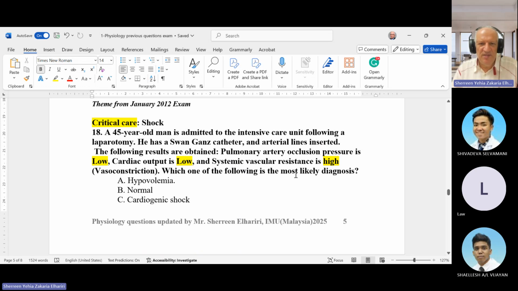Which one of the following is the most likely diagnosis? Cardiac output low, pulmonary arterial pressure low, and vasoconstriction in the lower and upper limb. So this is typical of what?